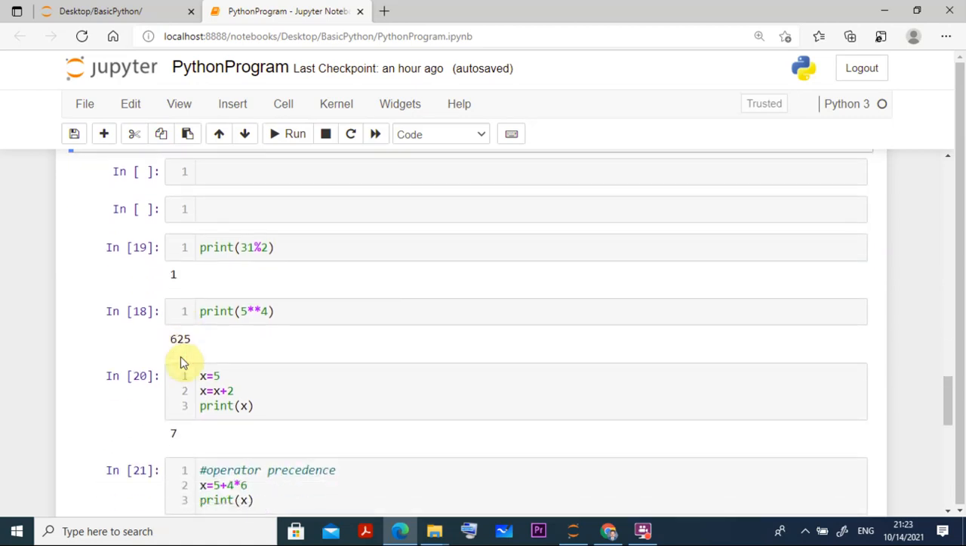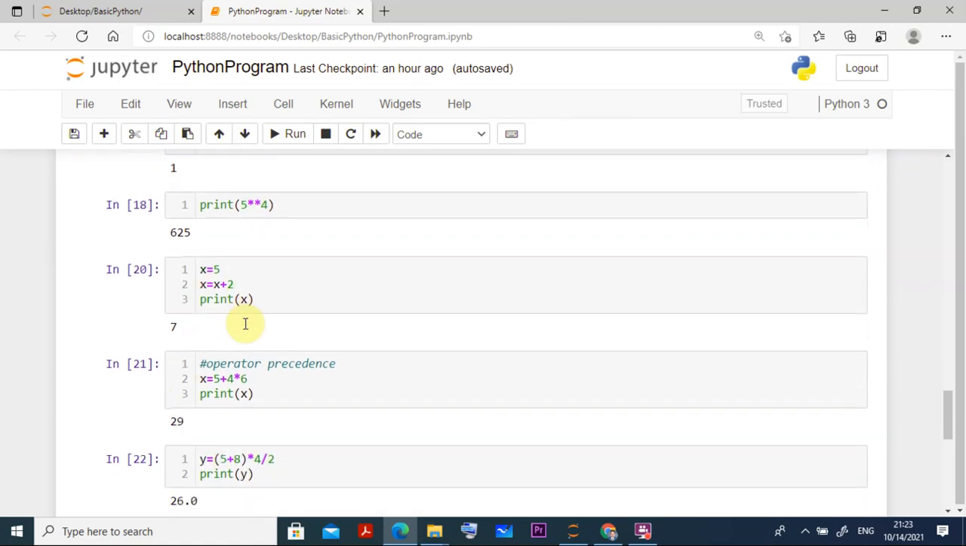Similarly, for the exponential function, print 5 to the power 4. 5 to the power 2 is 25, 5 to the power 3 is 25 into 5, 125, and 125 into 5 is 625. So that is the exponential function. Similarly, we can go for other things, and here also we can go for different things.